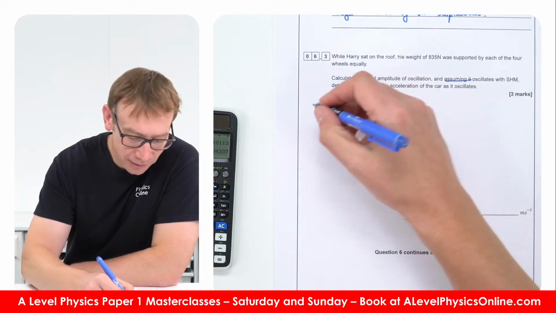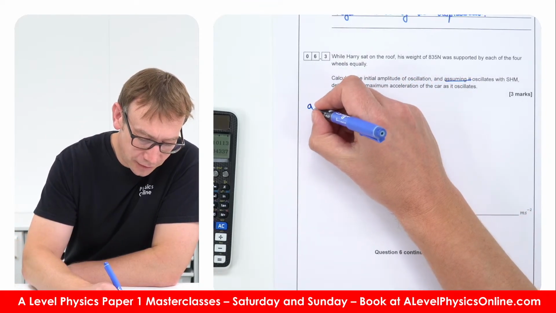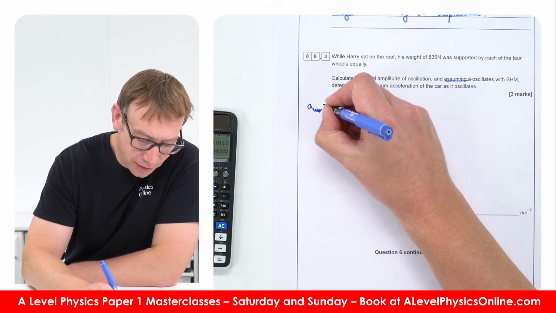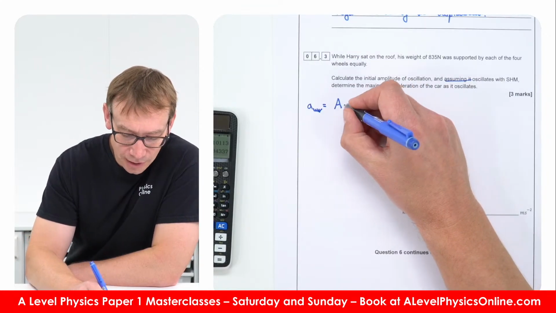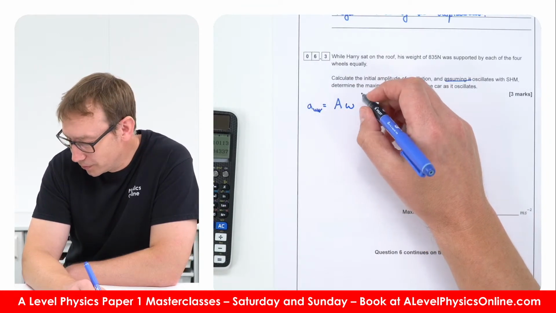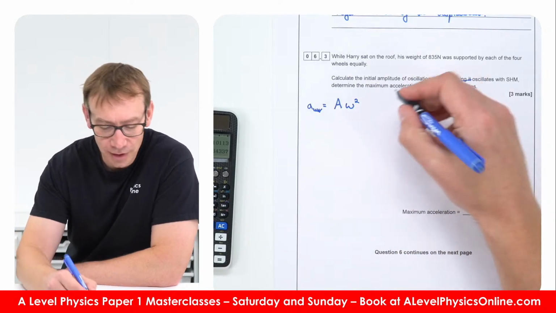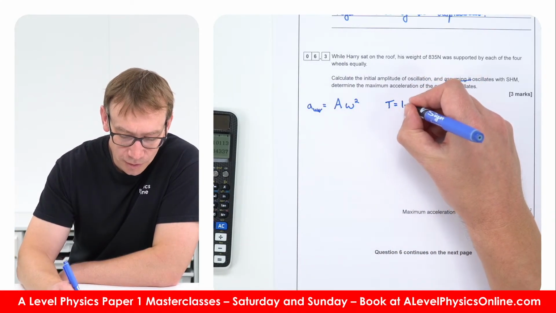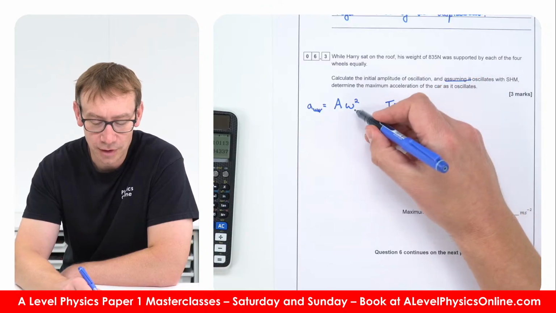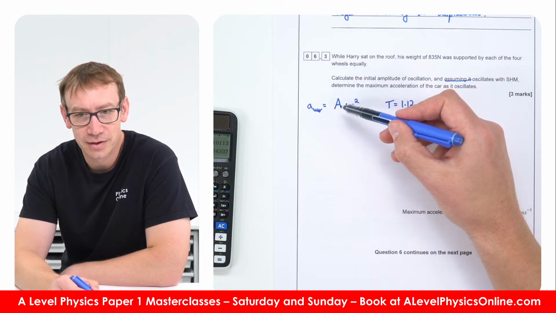So a max is going to be equal to A omega squared, or omega squared A. We know omega squared because we know that the time period is equal to 1.12, so we can use that to work out omega, and therefore we just need to work out A.